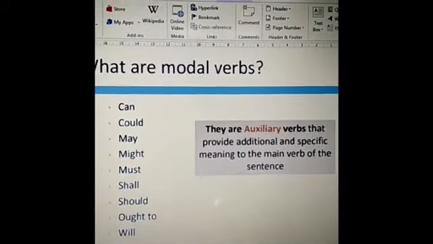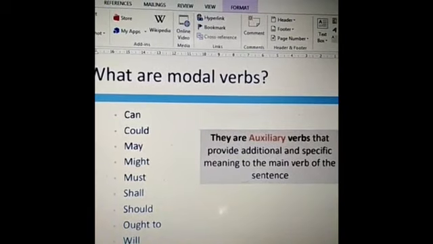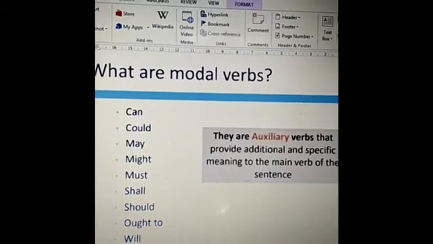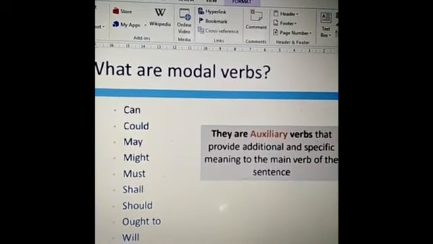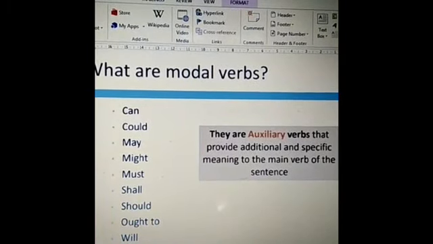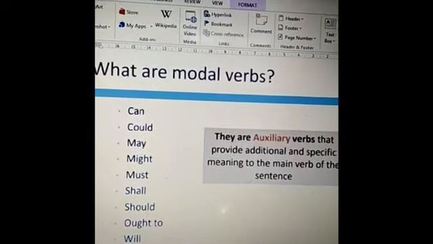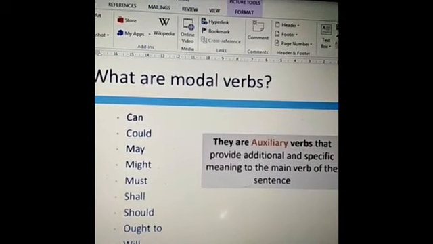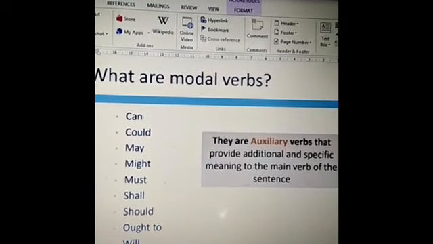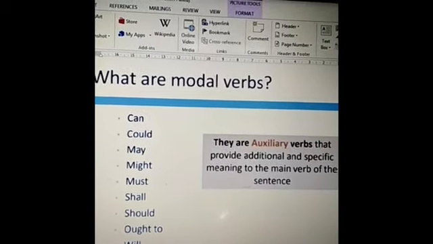Firstly, we would like to know what the modal verbs are. They are many, but we're going to focus on the most common ones: can, could, may, might, must, shall, should, ought to, and will. Why do we call them modal verbs? Because they act like auxiliary or helping verbs.